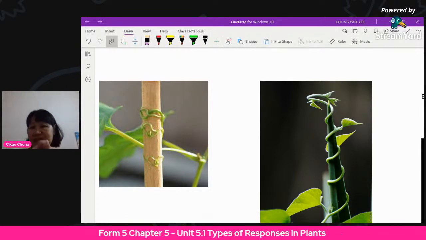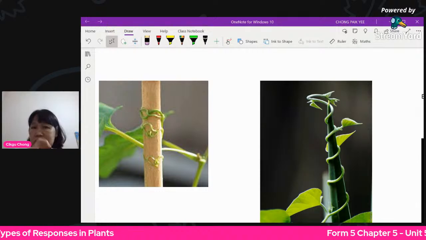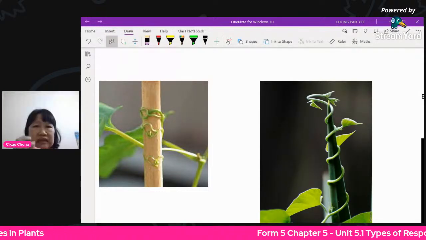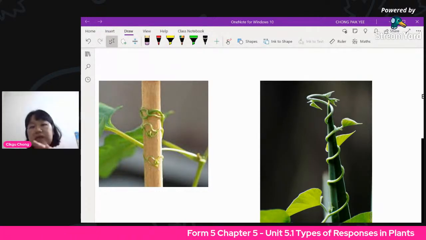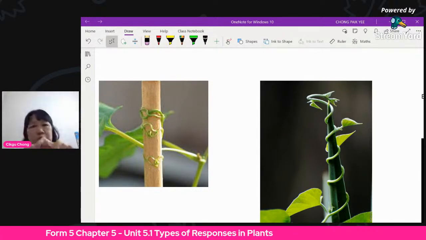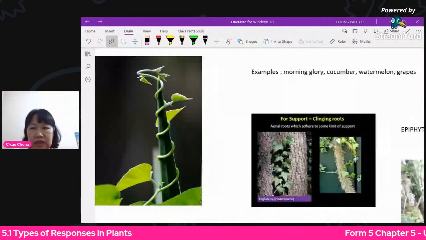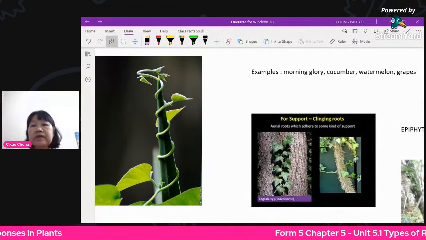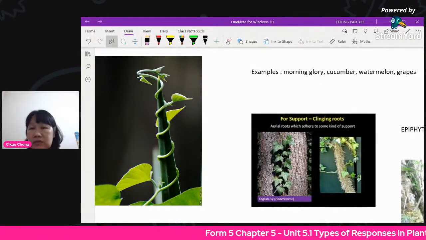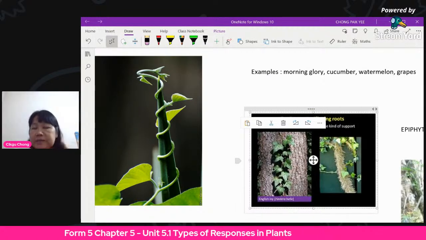Okay, this is why it curves: the part that touches the kayu or the stake is actually stunted. The growth is a bit slower, so it becomes shorter, and the other side is longer, so it will wrap. Okay, now that's how it goes. Examples of plants are morning glory, cucumber, watermelon, and grapes.